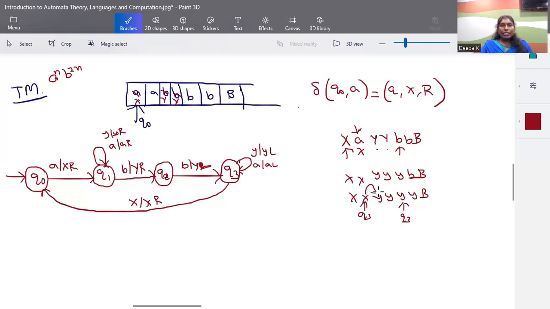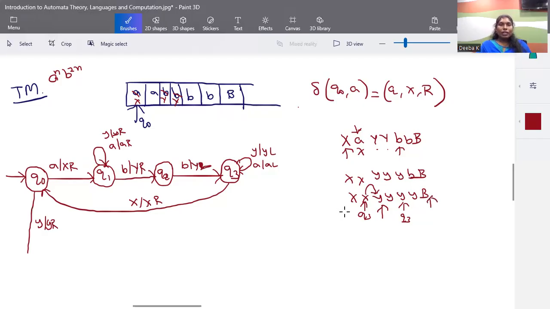So while taking the next input in Q3, when the input is X, it goes to Q0 state. And when the input is Y, it actually means that all the A's are cancelled. Okay, so when all the A's are cancelled, when you have Y here, Y will remain as it is. We are going to verify whether the remaining elements are also cancelled. Okay, so it is like a verification phase. If you have a Y, all the remaining elements should be Y until we find the blank symbol, then we are going to accept it.